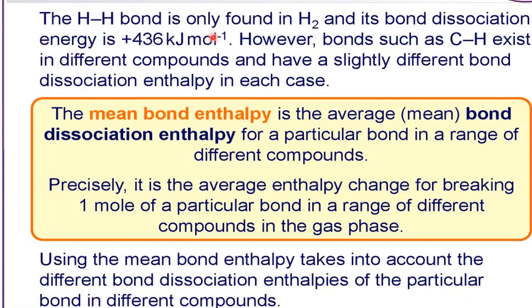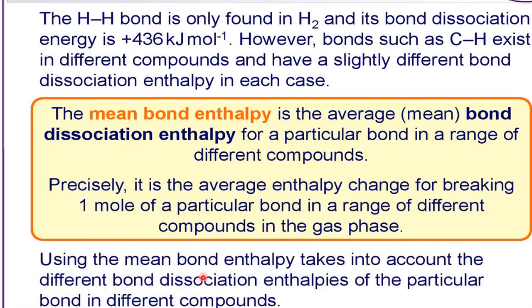Now, the HH bond is only found in H2 and its bond dissociation energy is plus 436 kilojoules per mole. However, bonds such as CH exist in different compounds and have a slightly different bond dissociation enthalpy in each case. That time the importance of mean bond enthalpy comes in. Okay, so the mean bond enthalpy is the average bond dissociation enthalpy for a particular bond in a range of different compounds. Precisely, it is the average enthalpy change for breaking 1 mole of a particular bond in a range of different compounds in the gas phase. Okay, always in the gas phase we carry out because it is easy to work, it is easy to handle.